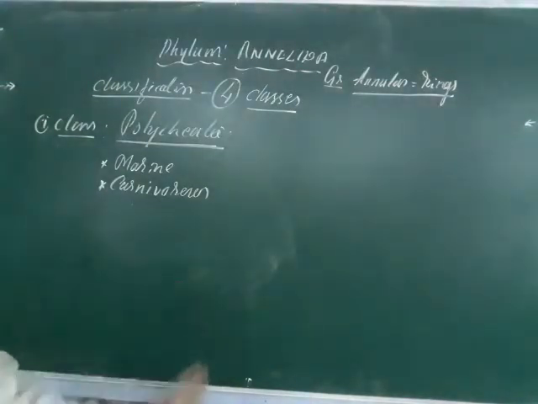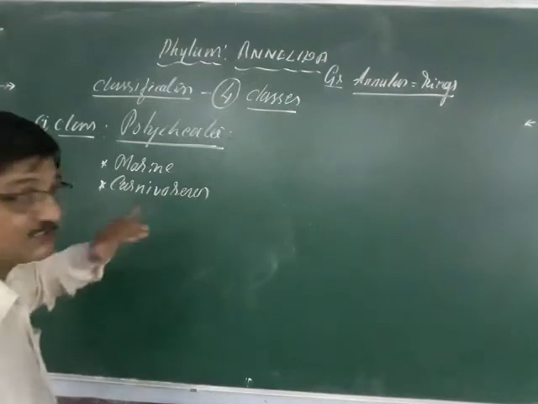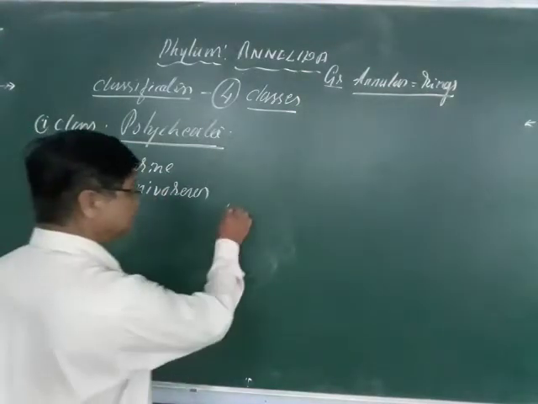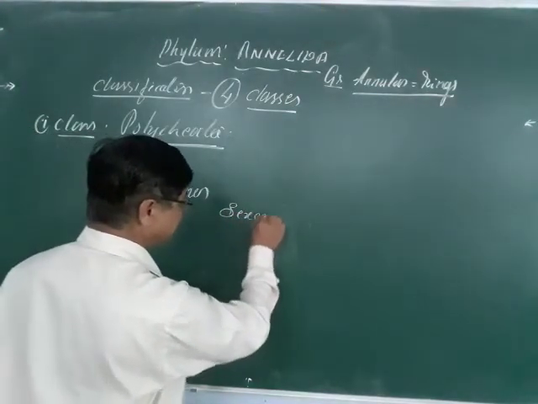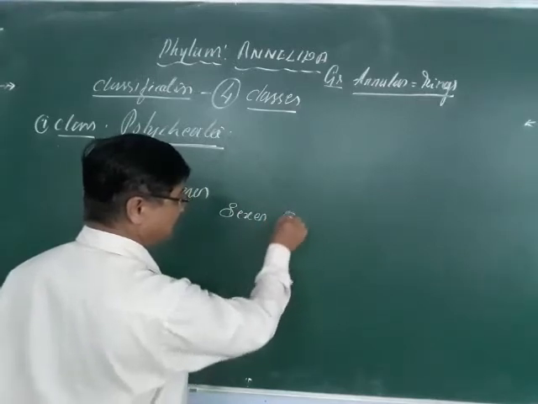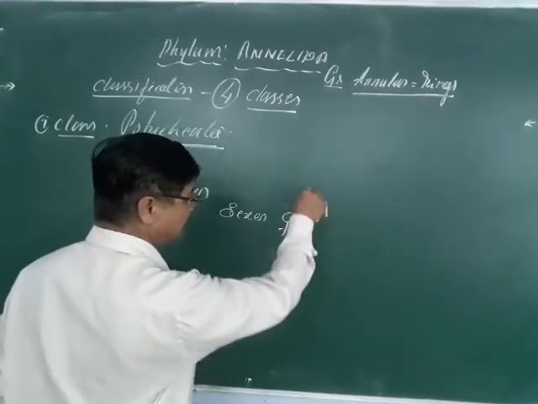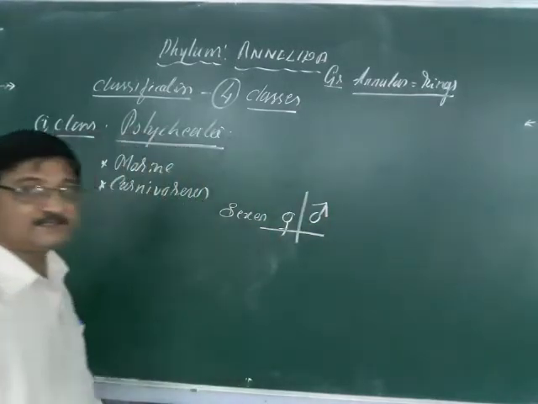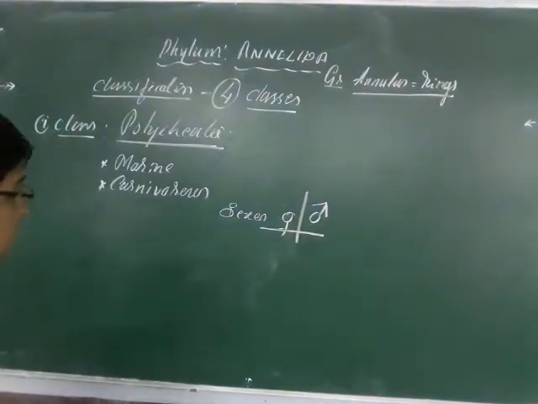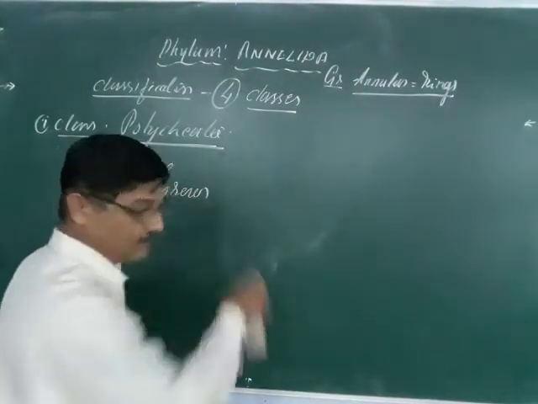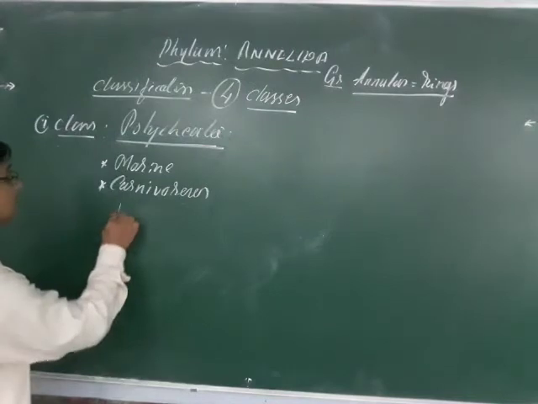Coming to reproduction, they are unisexual forms. Unisexual means the sexes are separate. And development is indirect here.